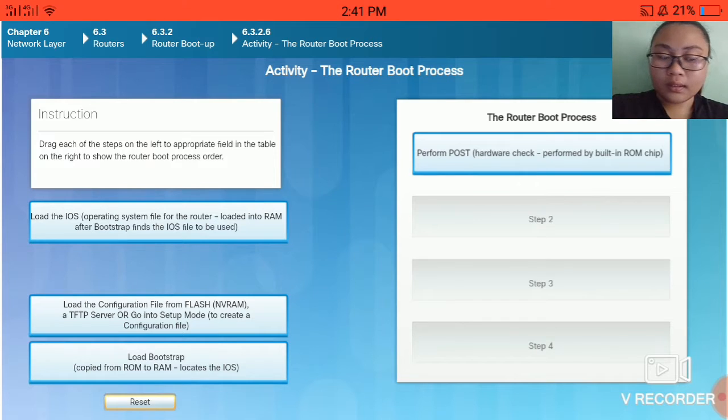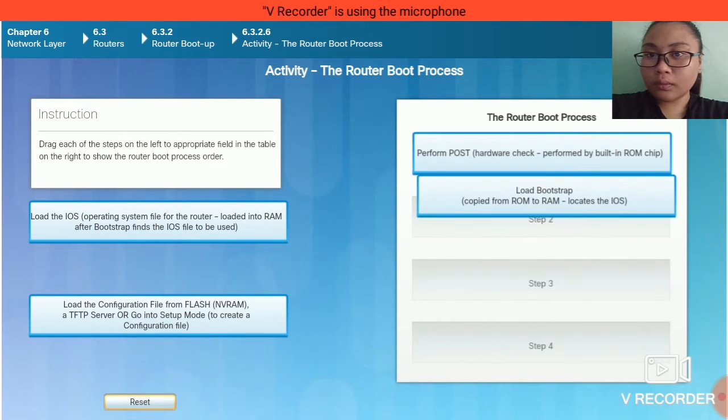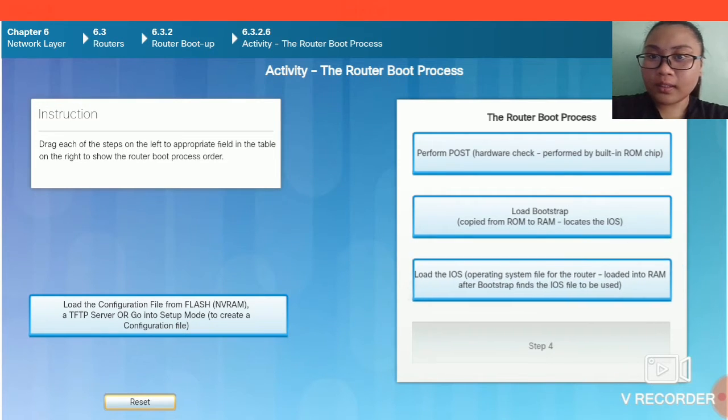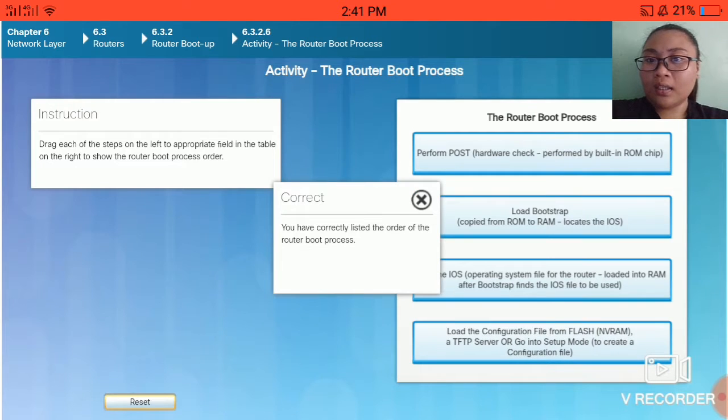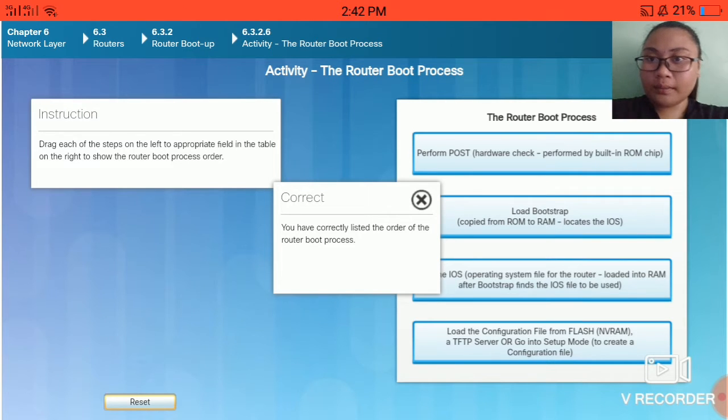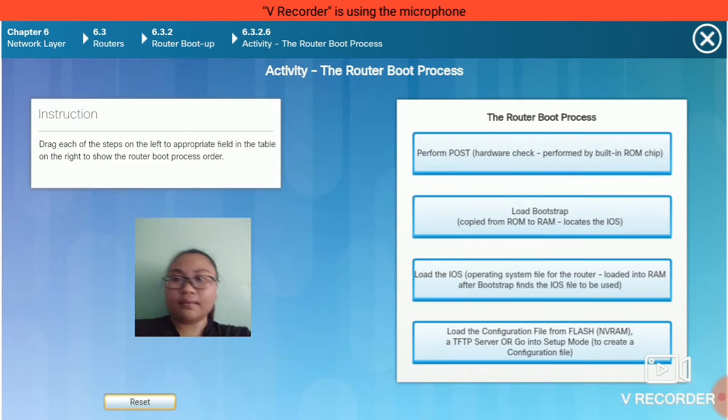Step 2 is load bootstrap, copied from ROM to RAM, locates the IOS. Step 3, load the IOS or operating system file for the router, loaded into RAM after bootstrap finds the IOS file to be used. And the last step is load the configuration file from flash, NVRAM, a TFTP server, or go into setup mode to create a configuration file. All of them are correct, so I will discuss.